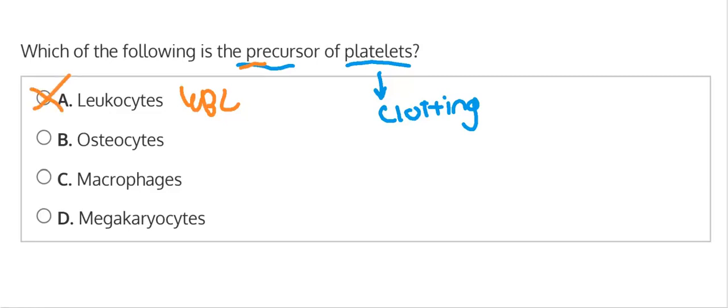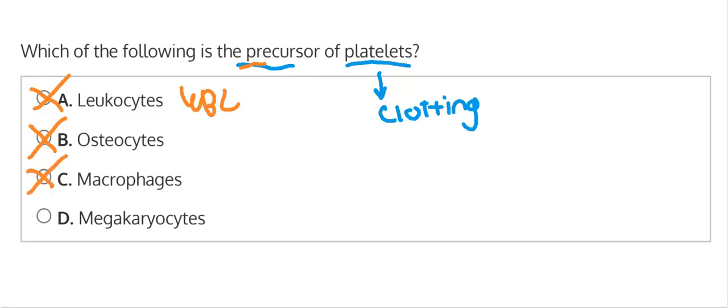Same thing with osteocytes. These are bone cells, so they'd be formed by osteoblasts, which help to make these types of cells. So different from platelets, it wouldn't be a precursor to a platelet, so we could eliminate option B. Option C is a macrophage, and we know that macrophages are tissue monocytes. They're involved in cell-mediated immunity, so it's a different type of cell. They have a different role than a platelet. This would not be a precursor before a platelet cell is formed, so we could eliminate option C.